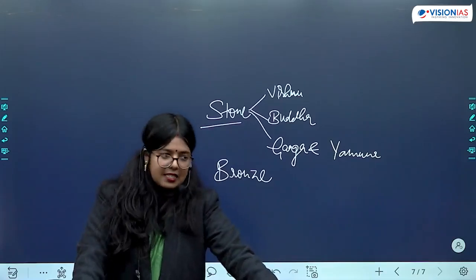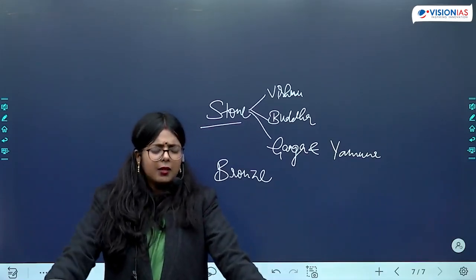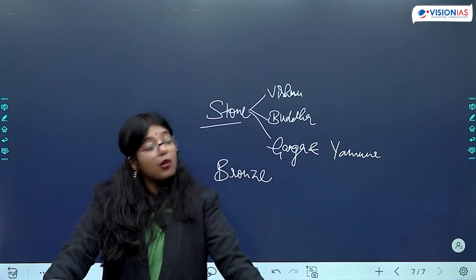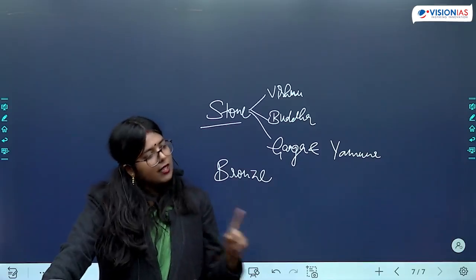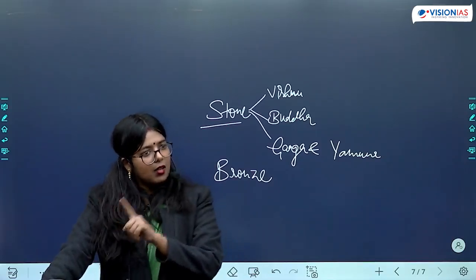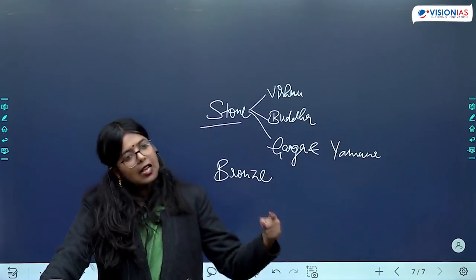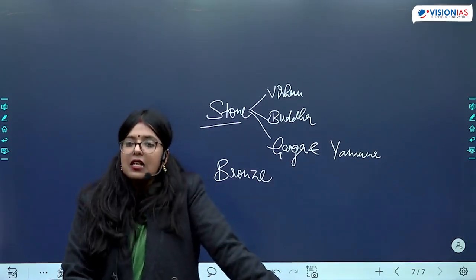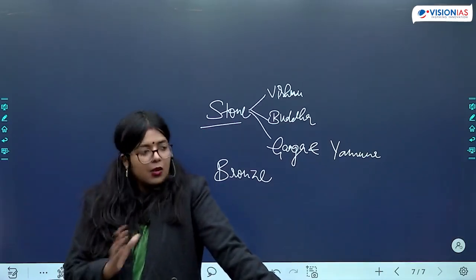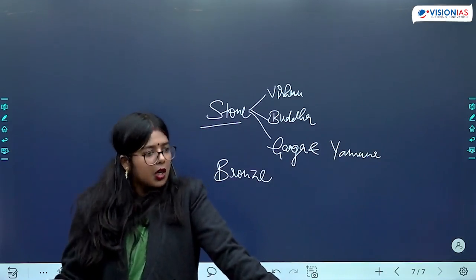Then there will be this cave of Udaygiri. See, there are two different caves. Udaygiri, Khandagiri from Odisha. When I say Udaygiri only, I mean Madhya Pradesh. So in Udaygiri, we find some of the caves which were built by Gupta rulers.